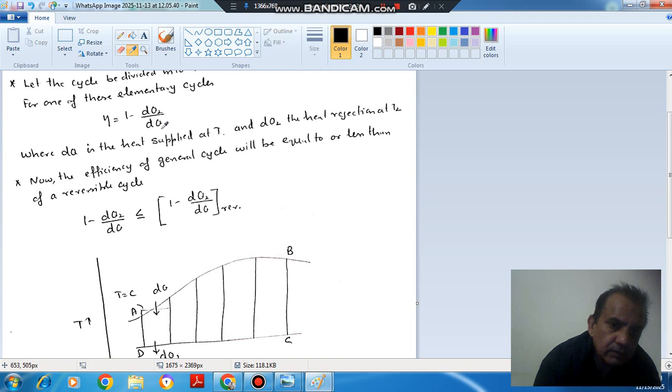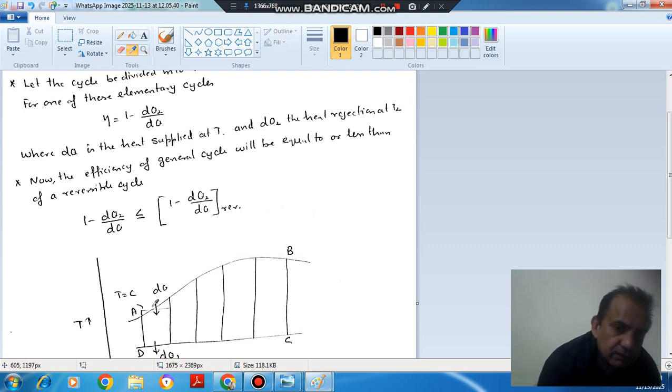So here this process can be reversible or it can be irreversible. If we consider a reversible cycle, then the efficiency will be 1 minus dQ2 by dQ reversible. Then this will be the efficiency of the reversible cycle. So the efficiency of a reversible cycle will always be more than or equal to that of this cycle.